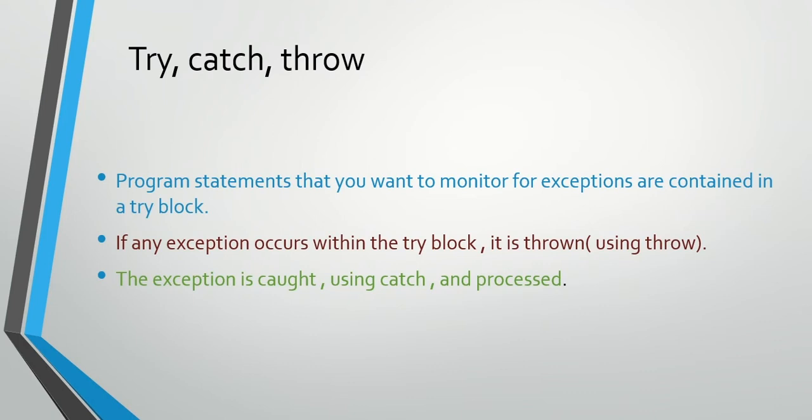When an exception comes, a special part of our program is going to run, and this part is known as catch. Catch is also a keyword like try and throw, and catch also has a block in which we can handle the situation. What processing we should do in that situation, we write there. Catch looks like a function, but it is not a function. Program statements that you want to monitor for exceptions are contained in a try block. If any exception occurs within the try block, it is thrown using throw. The exception is caught using catch and processed.